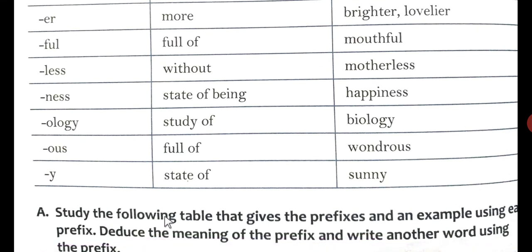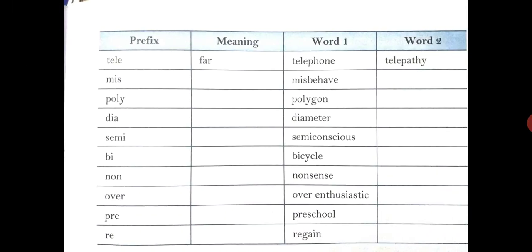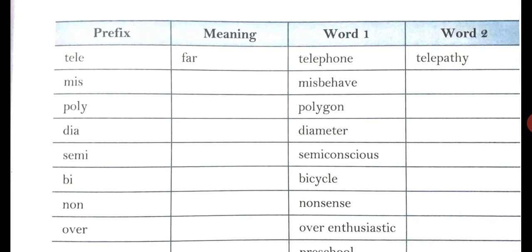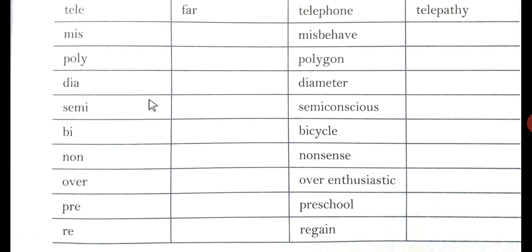So now exercise A has been given to you. Study the following table that gives a prefix and an example using each prefix. Deduce the meaning of the prefix and write another word using the prefix. Under this you can see a blue word box has been given, and you have to use that word box in this prefix, meaning, word 1 and word 2. So you will do this exercise in the book by yourself.